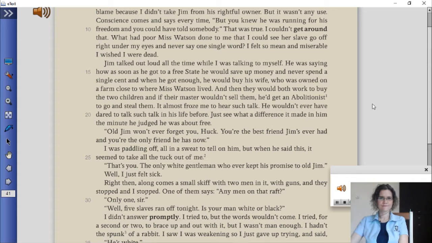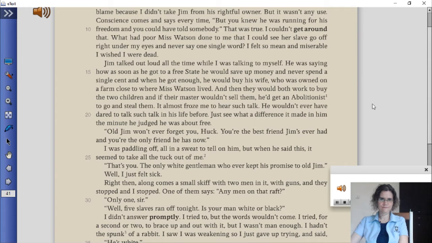Jim talked out loud all the time while I was talking to myself. He was saying how, as soon as he got to a free state, he would save up money and never spend a single cent, and when he got enough, he would buy his wife, who was owned on a farm close to where Miss Watson lived.